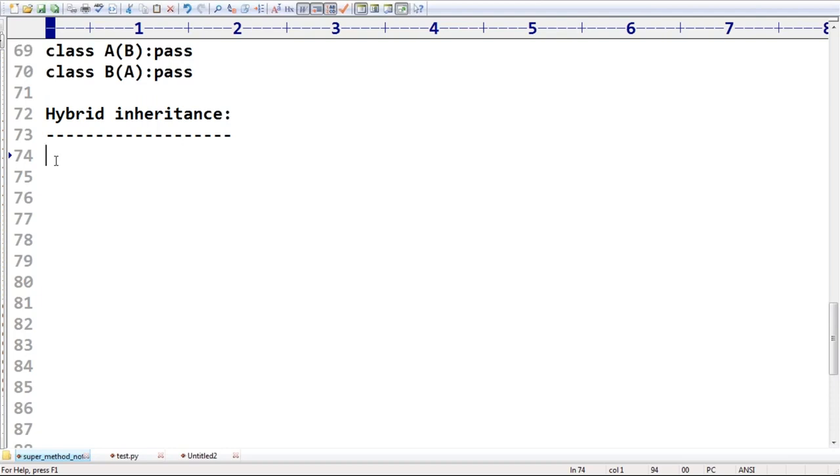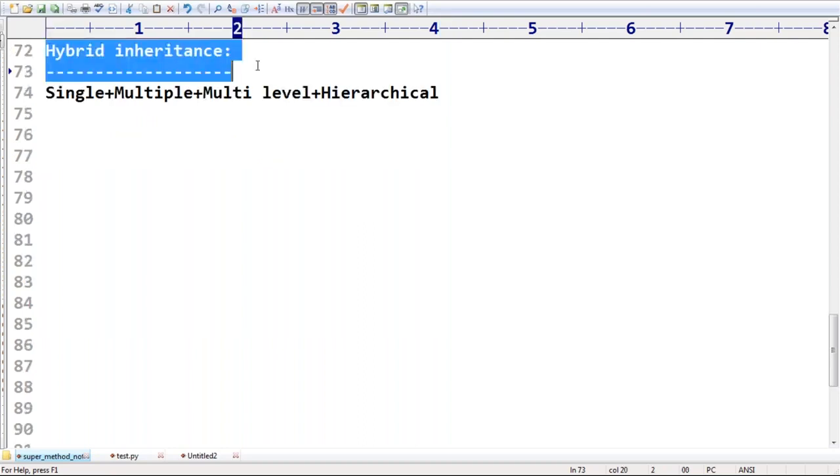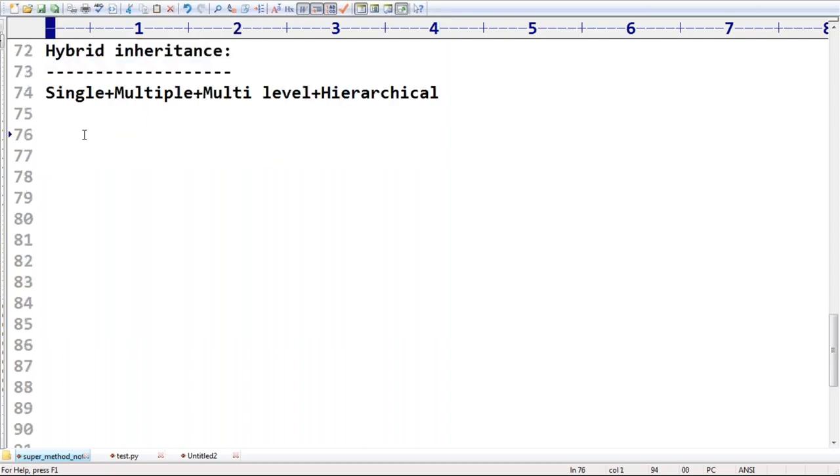Respond, man. Are you able to understand? It's very clear for you people, right? Okay, hybrid: you can use single plus multiple plus multi-level plus hierarchical. You are allowed to use a combination of these things together. Such a type of inheritance is nothing but hybrid inheritance. Clear? Okay, now there is one very dangerous concept I'm ready to start.